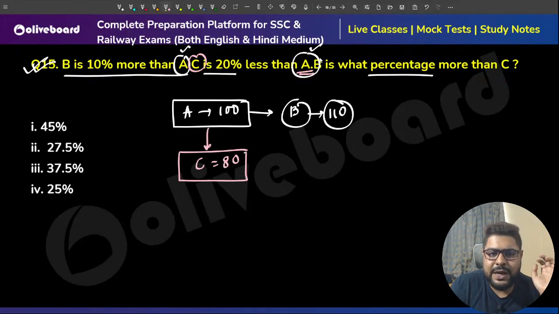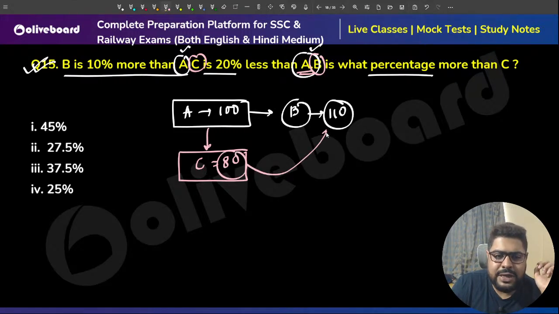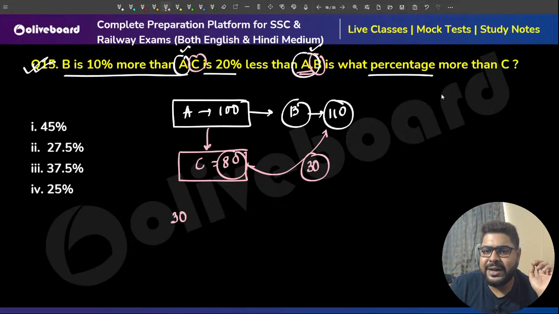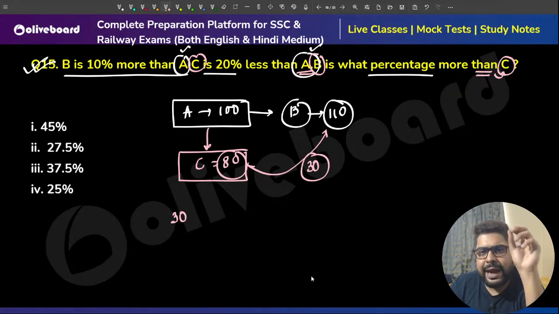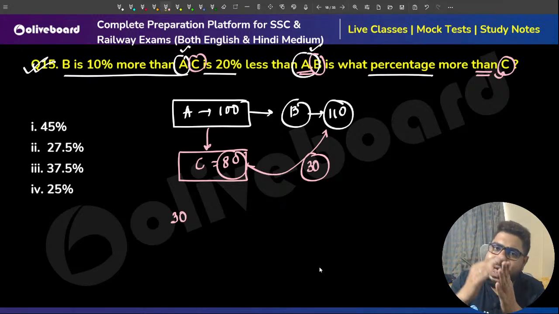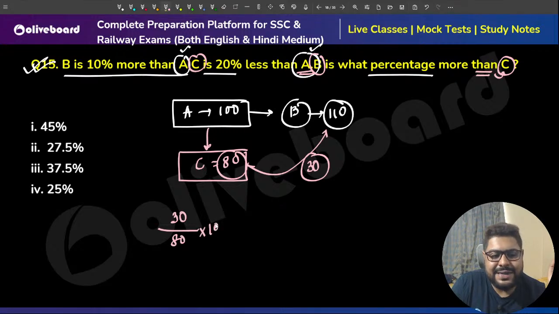B is what percentage more than C? B is how much more? It is 30 more. Percentage will always get calculated on whatever comes after "than". If you have any doubts, whatever is after "than", you calculate your percentage on that. That is your base. That means C, 80, into 100 for percentage.